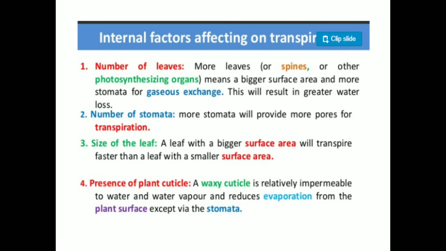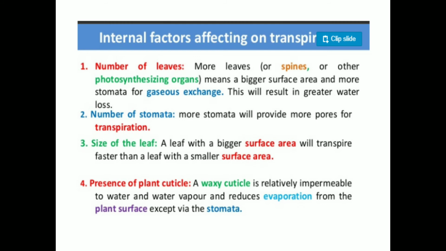Internal factors affecting transpiration: number of leaves, number of stomata, size of the leaf, presence of plant cuticle. So let us discuss it one by one. When there are more leaves or spines or other photosynthesizing organs, bigger surface area and more stomata for gas exchange, this will result in greater water loss. Means when there are more leaves, obviously the transpiration rate is also more.